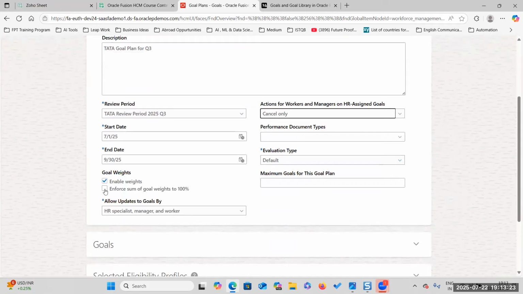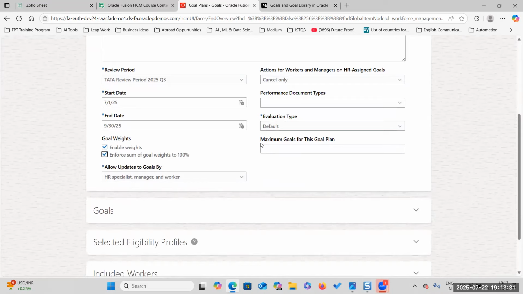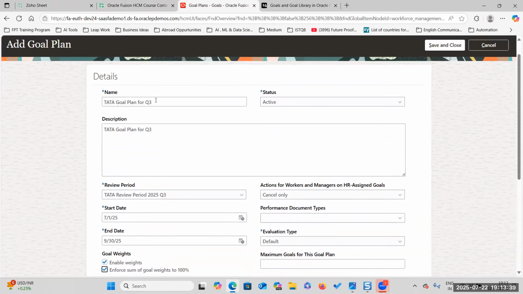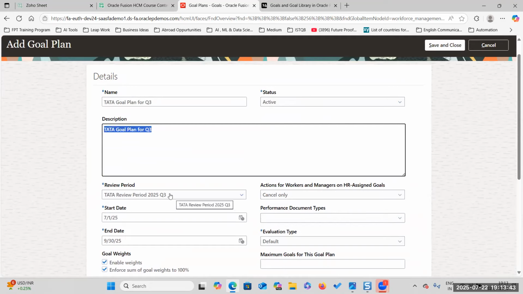Okay, you want to enforce that the sum of the goal weights is 100%. You can enforce that weight. Enabling the weight means you can give weight for each goal. I'll tell you how to enable the goals and how to enforce that the sum of goal weights is 100%. Everybody understood this one? This is the goal plan name, status, and description. This is the review period. Review period is very important for the goal plan.